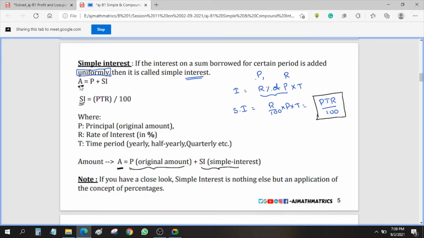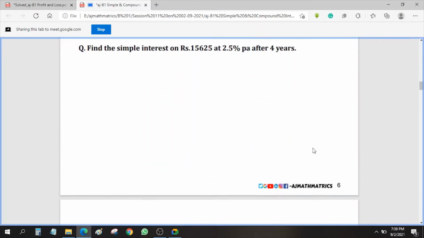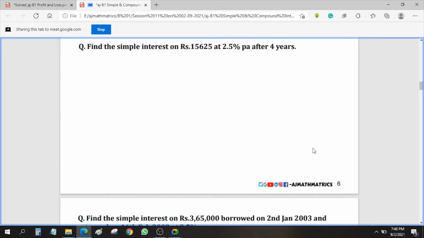So please be clear, these two are two different things. And see, if you observe, simple interest is nothing else but an application of the concept of percentages that I already explained here. Now, when it comes to the question, how do we solve this question? Directly you can write it as PTR by 100.